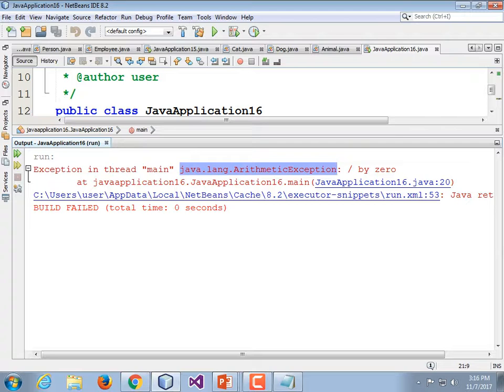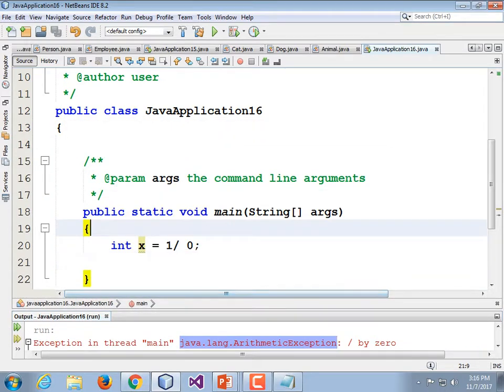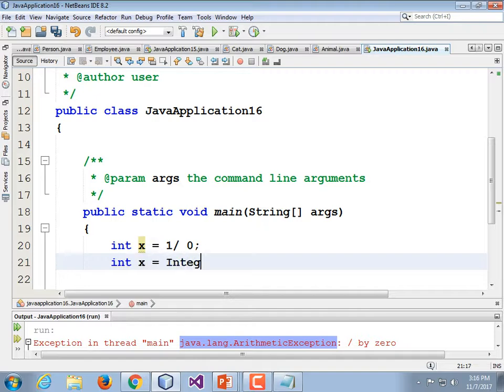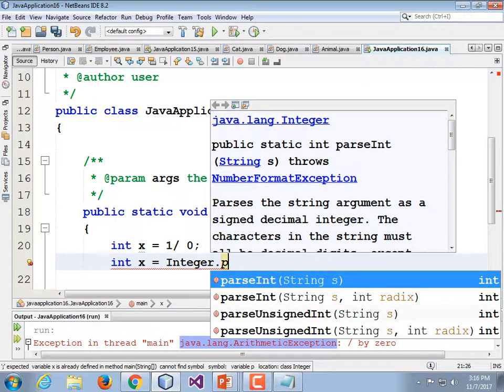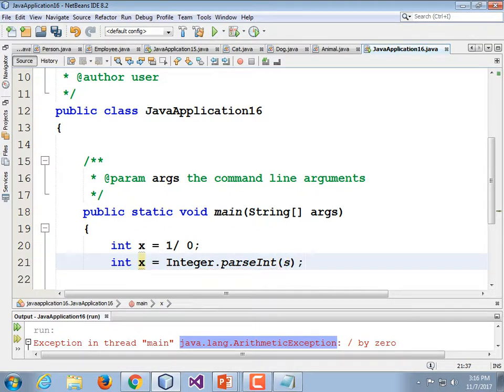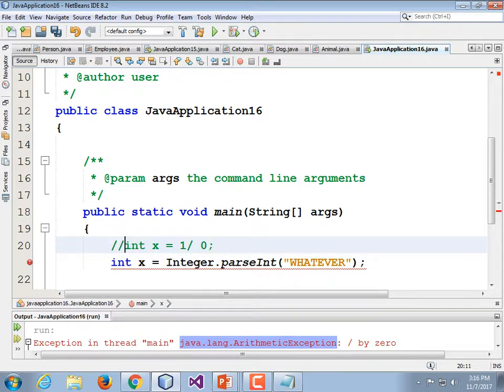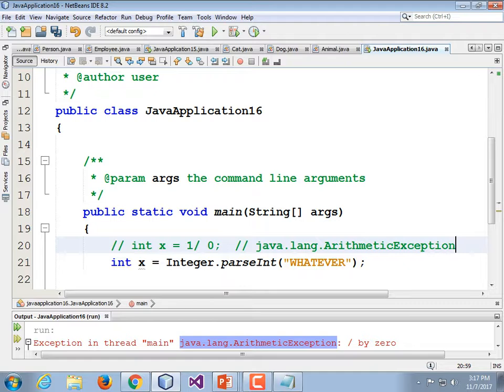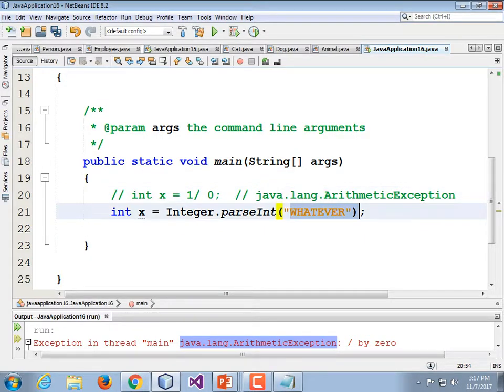There is more than one kind of exception. What if you try to parse something? You know, int x is equal to Integer.parseInt, and you give it something that's not an integer, like whatever. I'm going to comment this one out. We've already seen that exception come up, but I'm going to put a little text here about what the exception was: java.lang.ArithmeticException. Now I'm going to run it again. This is going to be another error, right? Because you cannot change that string into an int.